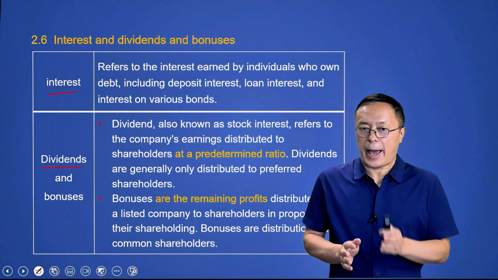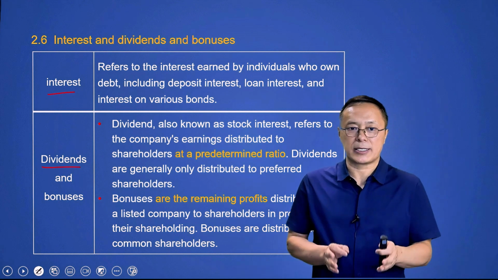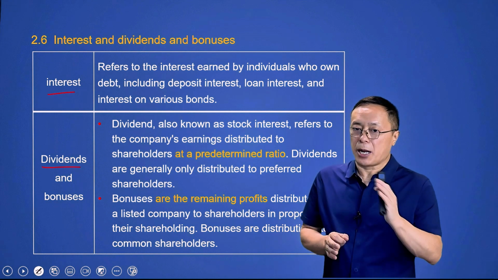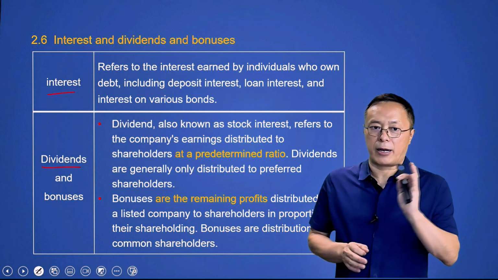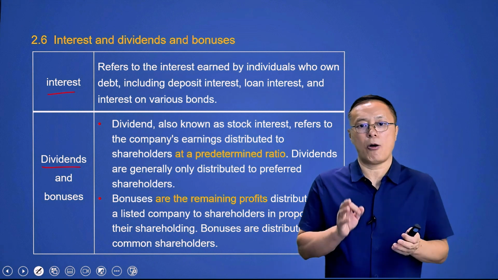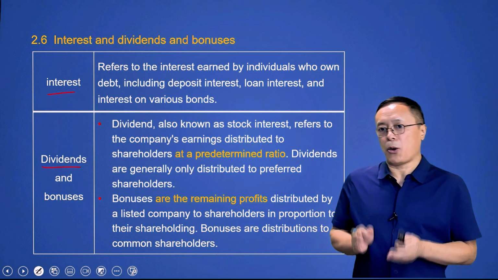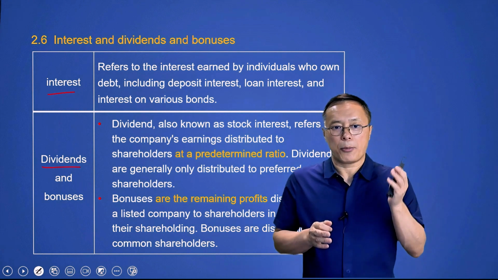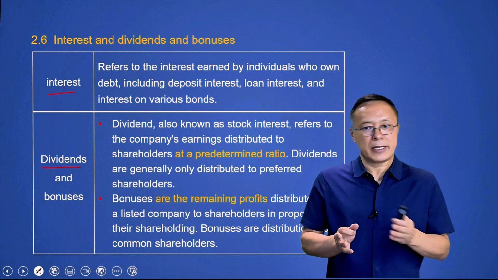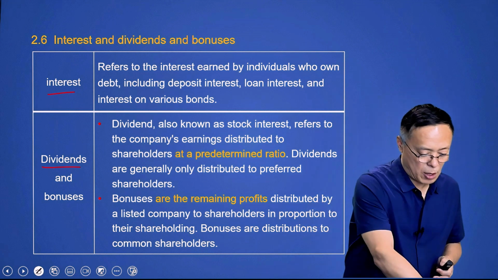Dividends. Dividend, also known as stock interest, refers to a company's earnings distributed to shareholders at a predetermined ratio based on their contributions or proportion of shares. Dividends are generally only distributed to preferred shareholders. A slightly different from dividends is bonuses.